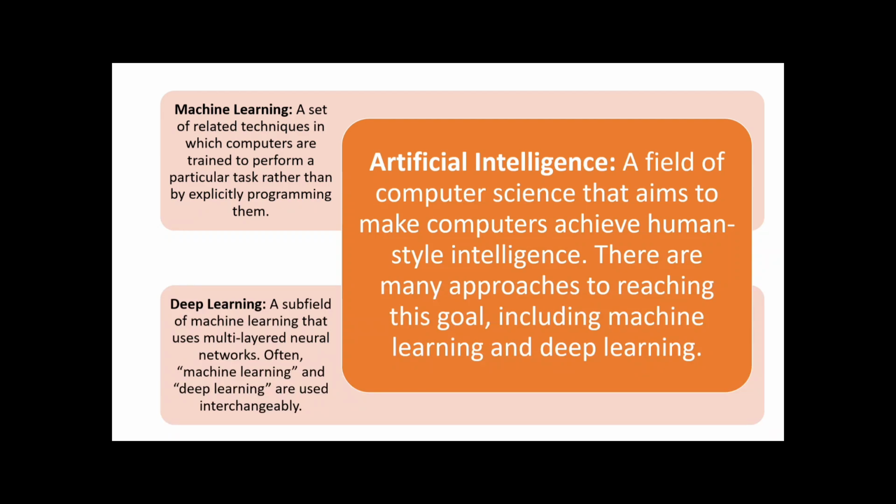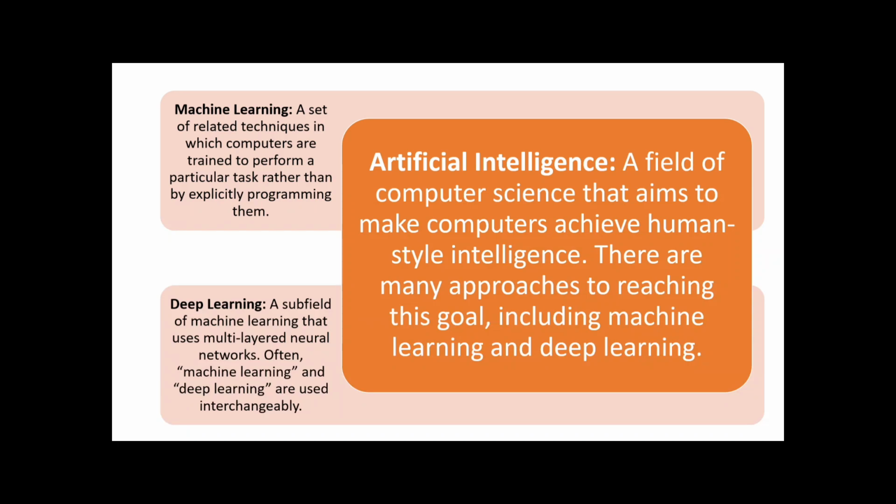Let's see artificial intelligence. It is a field of computer science that aims to make computers achieve human-style intelligence. In the olden days, artificial intelligence was implemented like a set of instructions given by the developer so it can perform certain tasks. It can be achieved with expert programming in the olden days. But nowadays, they have many approaches to reach this goal, including machine learning and deep learning. Here, machine learning is a subset of artificial intelligence.